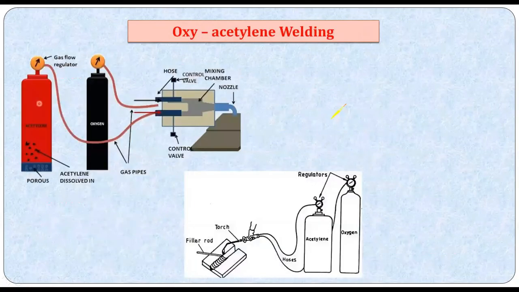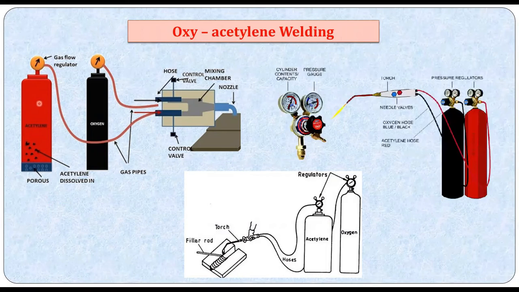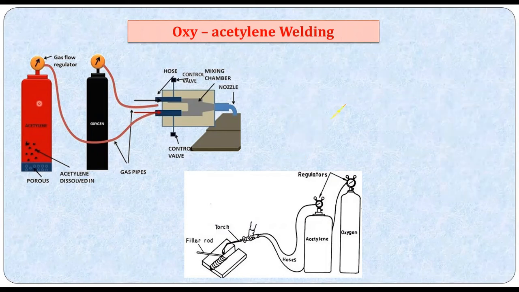Then comes another kind of welding, as I said, oxyacetylene welding. It's also called gas welding. You might have noticed in your day-to-day life people using gas welding to join components in fabrication applications, sheet metal works, and many other things. The gases widely used are acetylene, oxygen, hydrogen, even propane and butane.